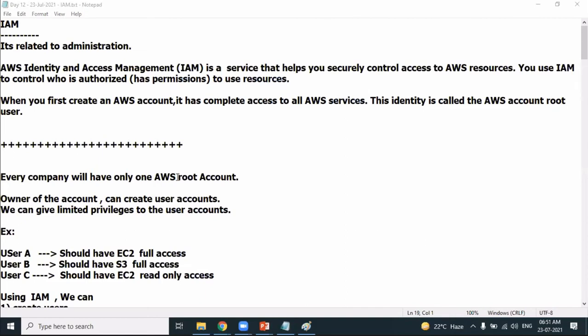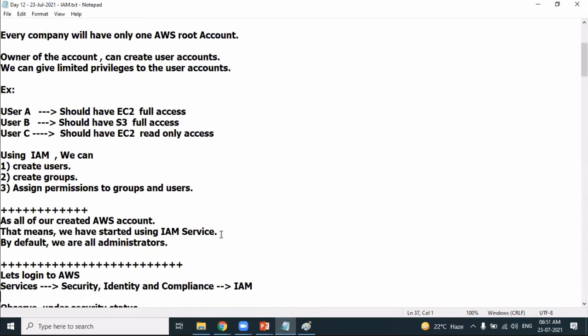Aditya Thakur. Good morning, Aditya. Sunil, for assigning a new user, that user must have an AWS account first, right? We'll see now. How to create a user and how to assign policies to that particular user. Once we do it, it will be clear. Okay, Aditya, let's move on.